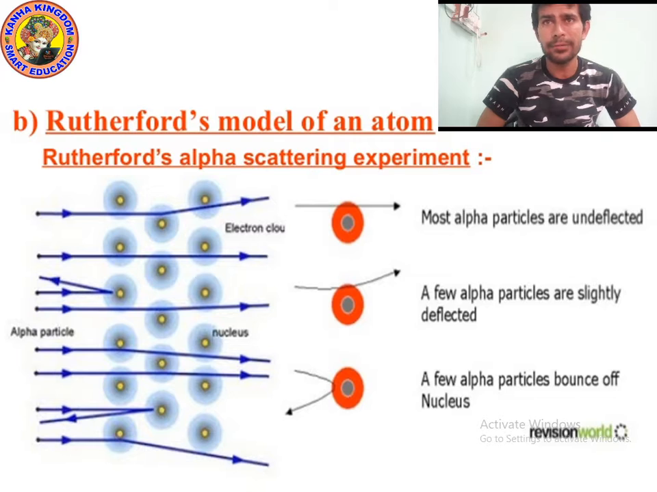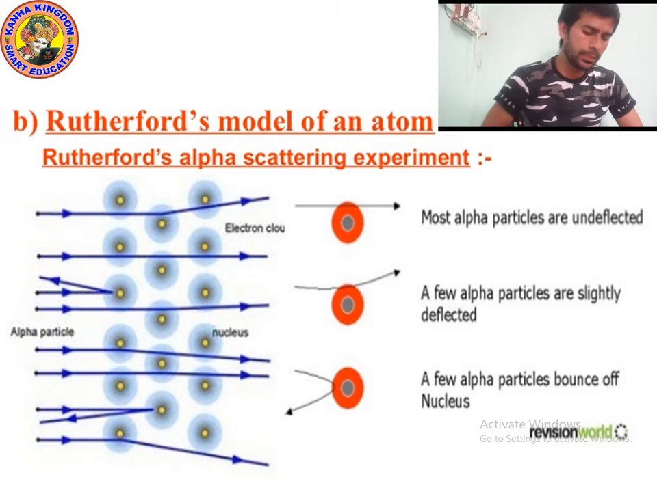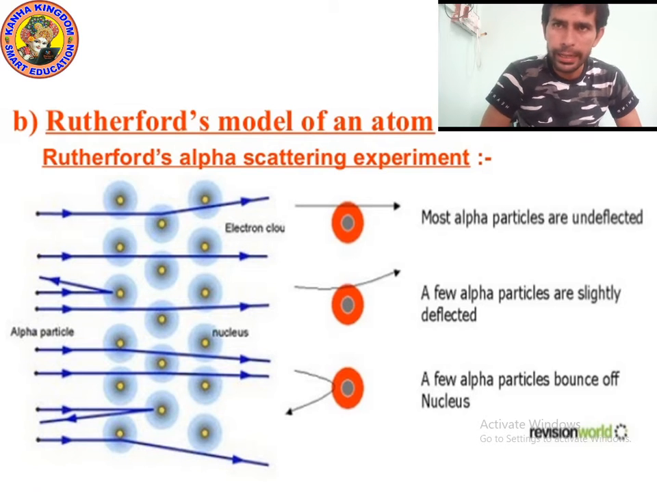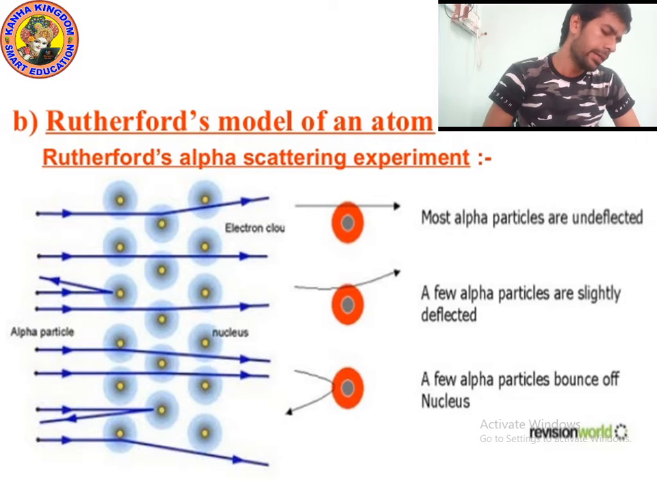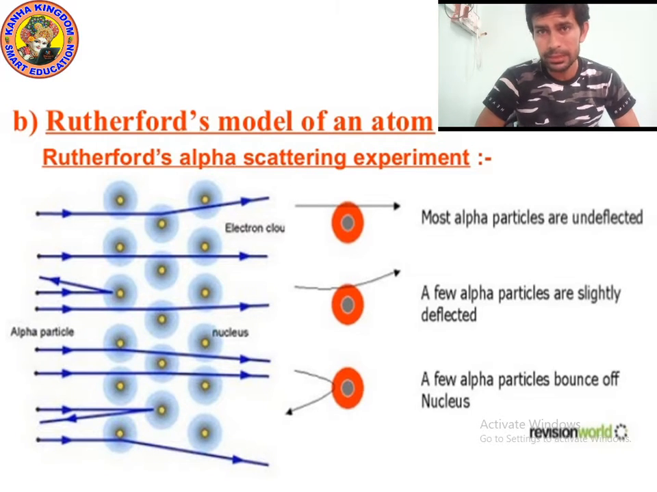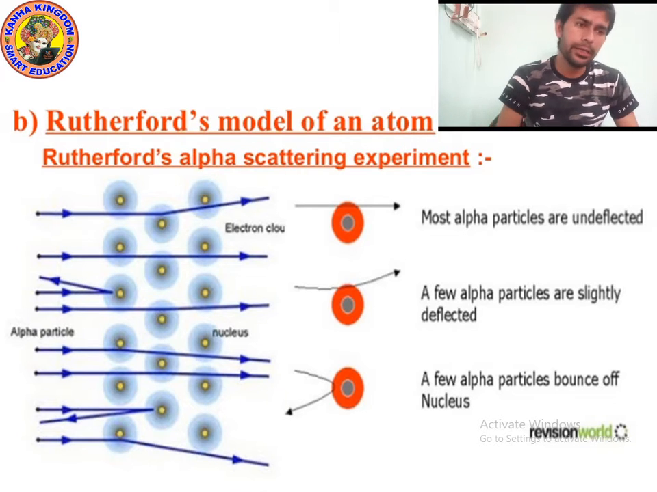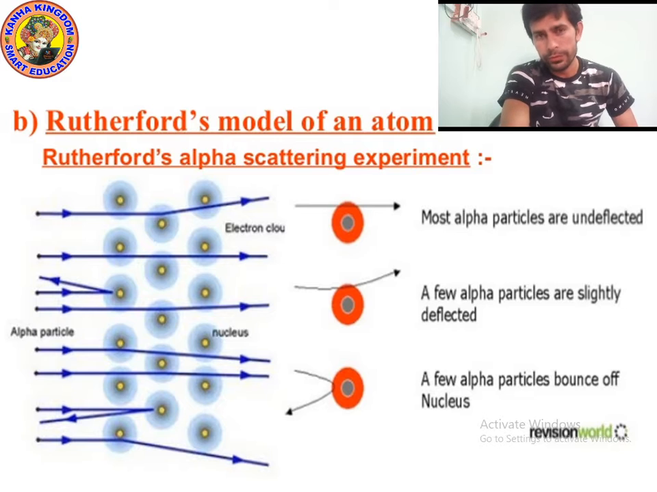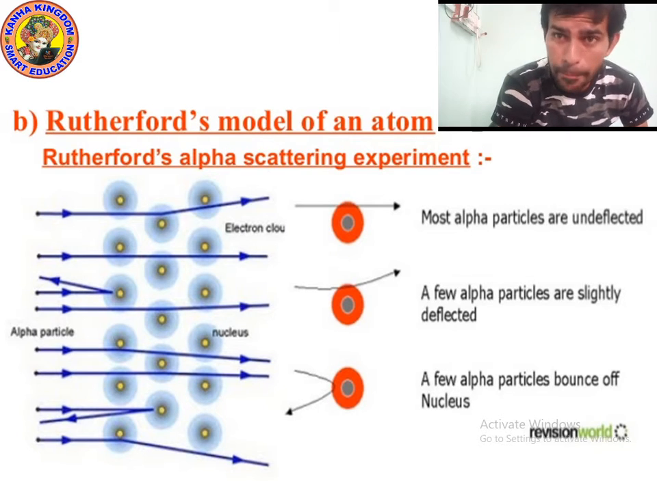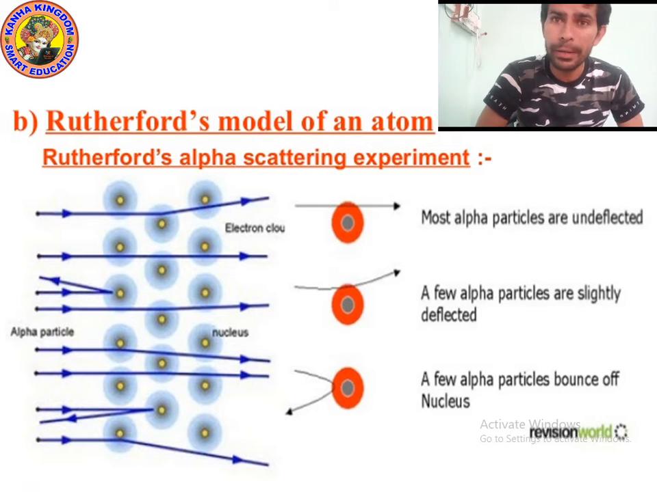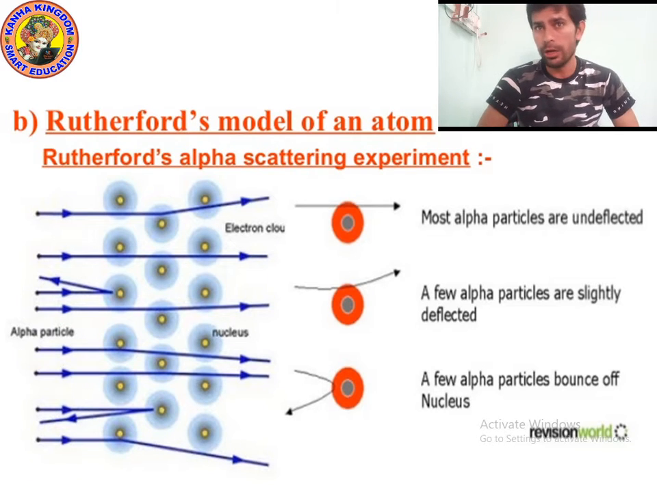Kids, last time we studied the experiment of Rutherford. This experiment is known as the Rutherford alpha scattering experiment. He took a thin gold foil, very thin in size, and he did the bombardment of alpha particles on the thin gold foil.